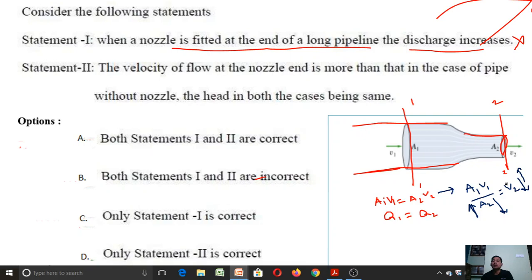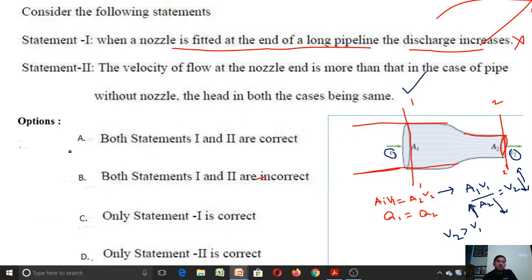So what happened to the velocity? Velocity increases. So what is given in the problem? In statement 2, the velocity of flow at a nozzle end is more than that in the case of pipe without nozzle. So without nozzle we have a velocity V1, and at nozzle velocity is V2. So in this case, as area of cross section is reducing, velocity increases. So V2 is greater than V1, right? So the statement 2 is correct.